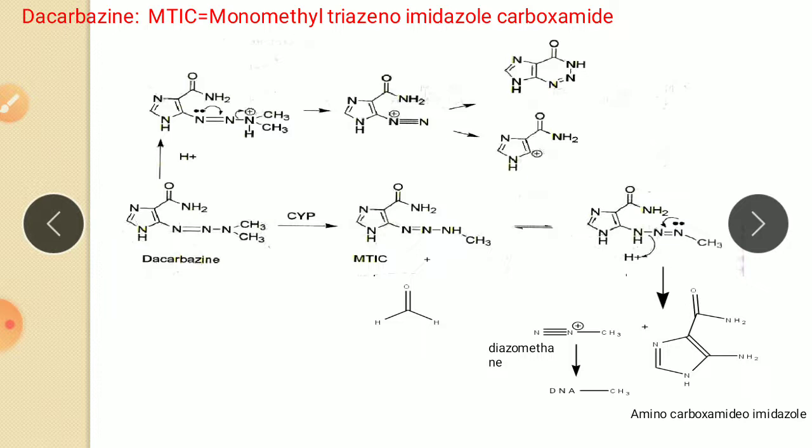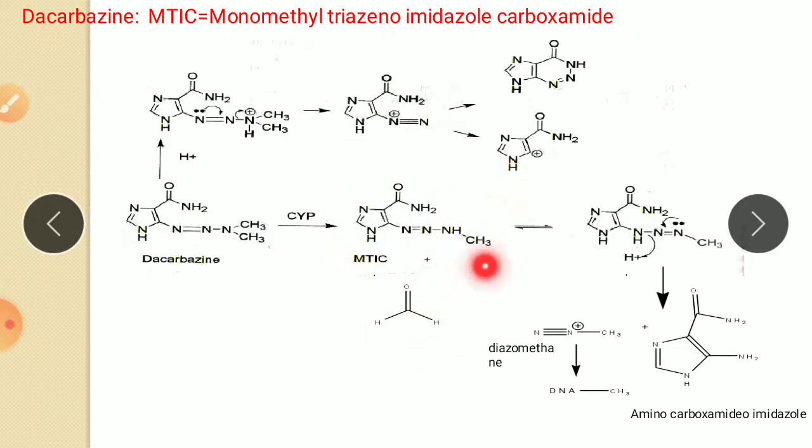So it is the second drug, dacarbazine. So it is the structure of dacarbazine. So here again the cytochrome P450 enzyme causes dealkylation. So here one CH3 is removed like this. So here there is a dealkylation, the methyl group is removed. Then in this reaction, again by the same mechanism, that is called alpha hydroxylation, to form this demethylation product and an aldehyde. So it is an aldehyde.